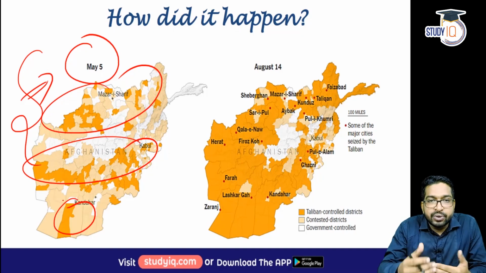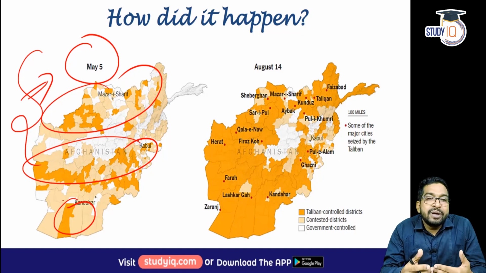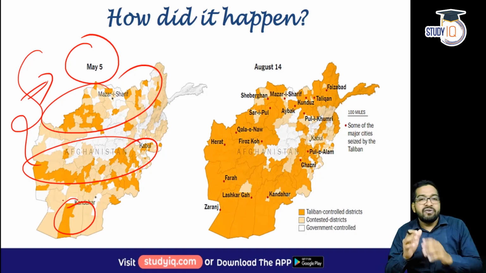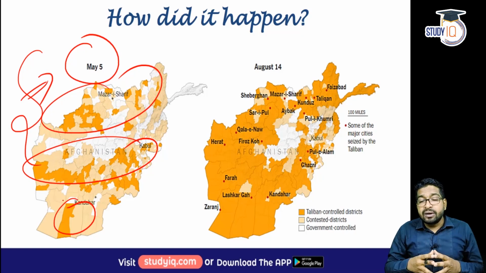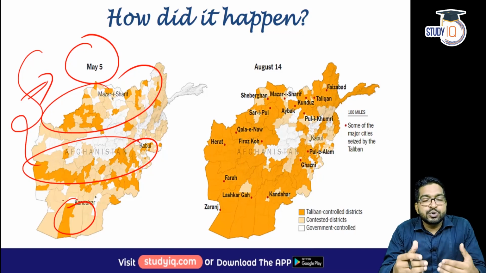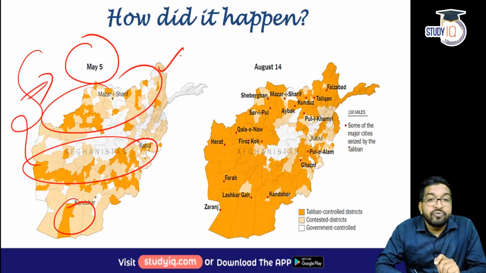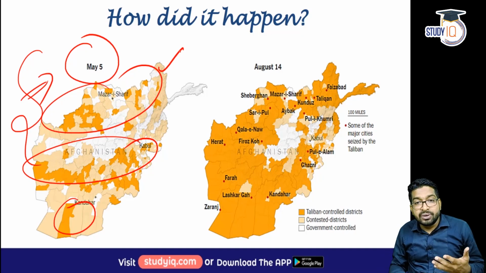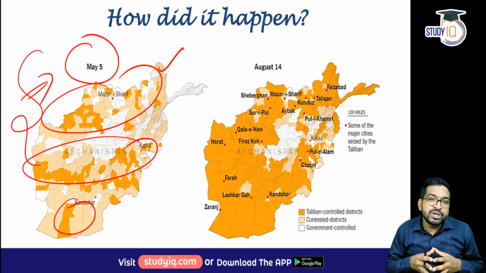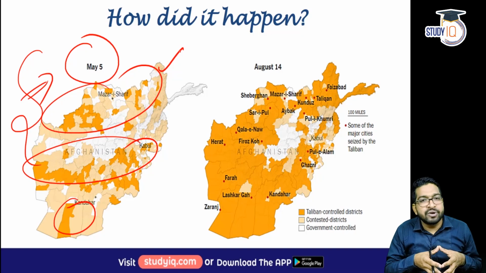They came to the table to discuss because under the Doha agreement, it was suggested that there would be intra-Afghan talks. And what were these intra-Afghan talks? Between Taliban and the Afghan national government, which was led by Ashraf Ghani. But the intra-Afghan talks went nowhere. There was no progress in the intra-Afghan talks. In the meanwhile, the Taliban continued their offensive. They were playing a game of wait and watch. Why? Because they knew there is a presidential election in the United States. And in January, we came to know that Donald Trump would no longer be the president of USA.